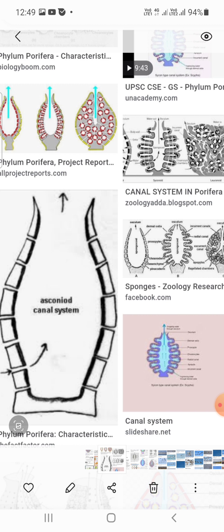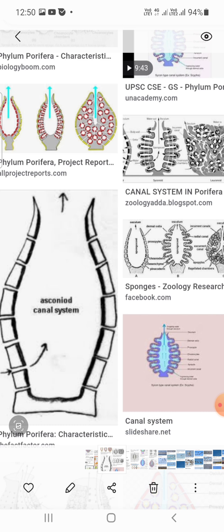The asconoid type of canal system is found only in a few sponges, for example Olynthus and Leucosolenia. According to Hyman, the important features of the asconoid structure are the simple wall and the complete continuous lining epithelium of choanocytes, interrupted only by the inner ends of the porocytes. The asconoid type of sponge superficially resembles a typical gastrula.